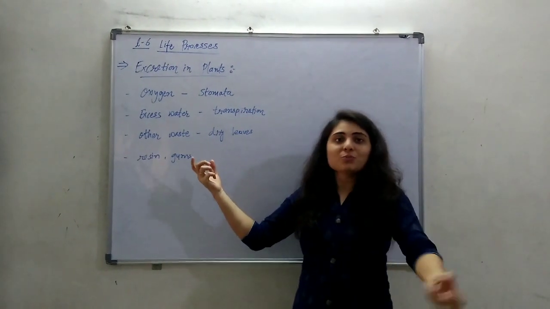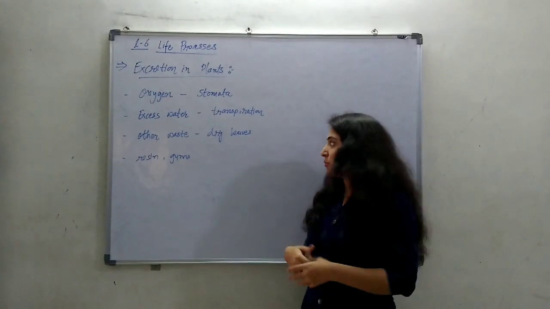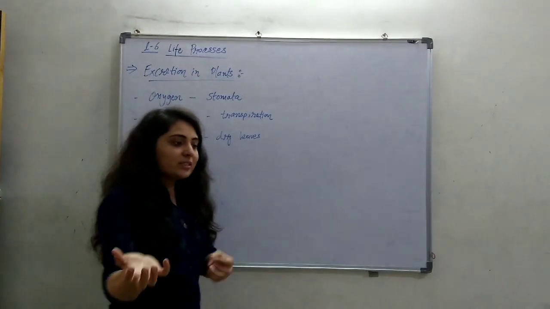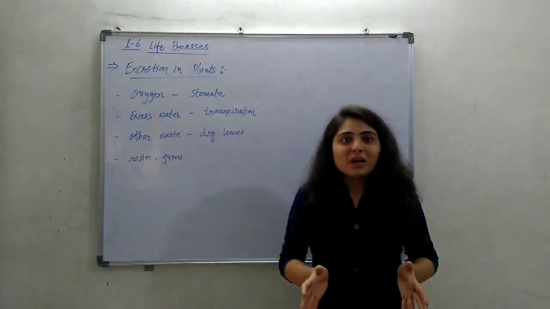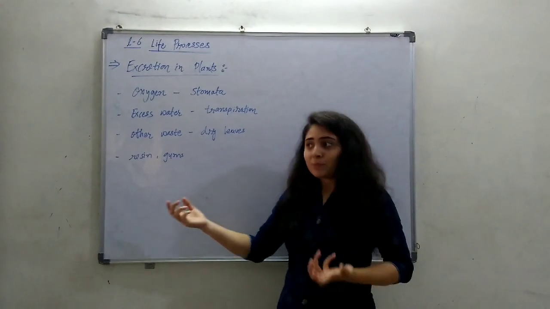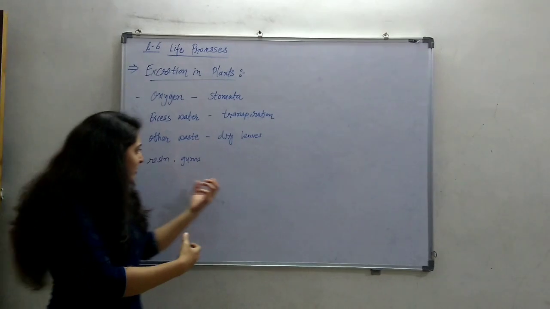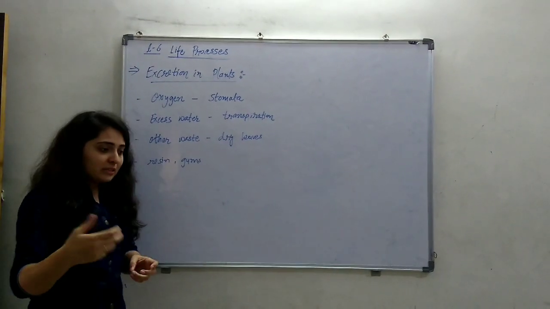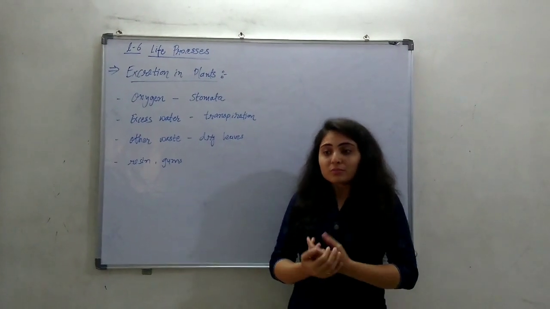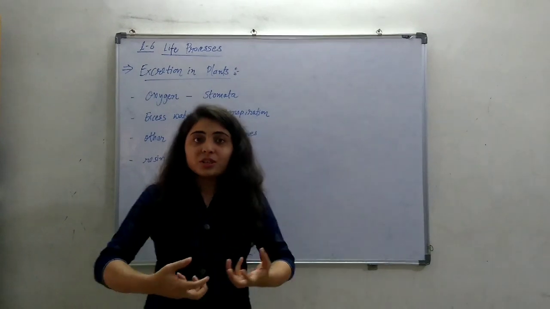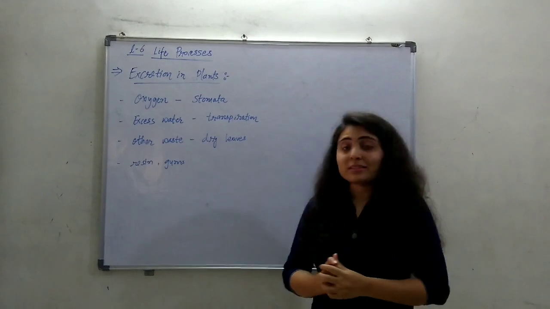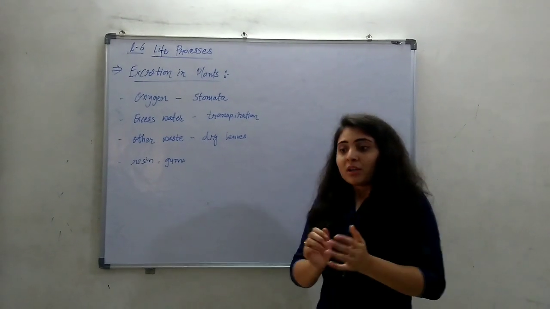So this waste is removed from the plant by the dry leaves, and other waste is stored in some parts of the plant that is ultimately removed from the plant, in terms of resins, gums, etc. These materials are used by humans. Then some of the other waste is also excreted in the soil too. So this is how the plants are excreting the waste material.